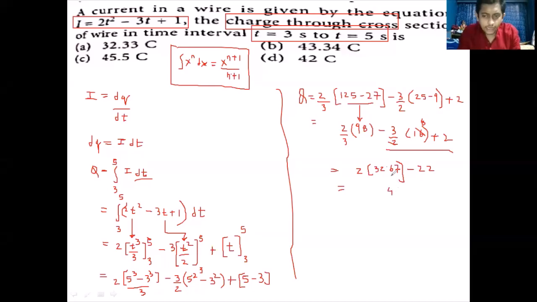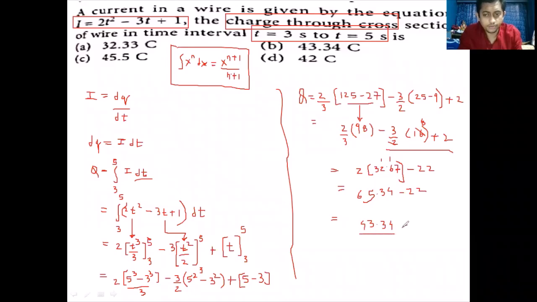So we get 65.34 minus 22. That is 5 minus 2, 3, and 6 minus 2, that is 4. So 43.34.